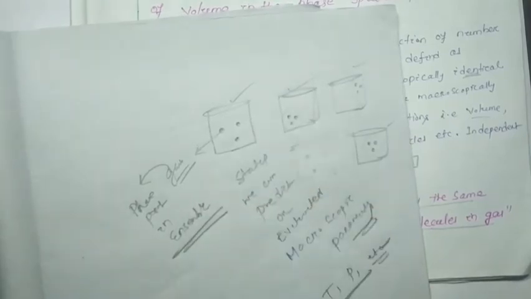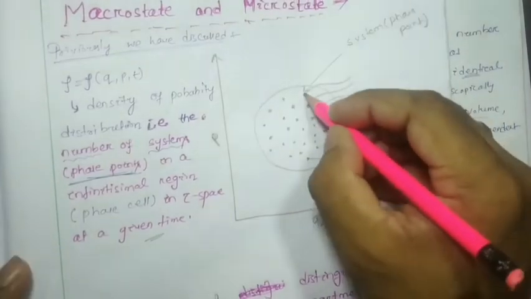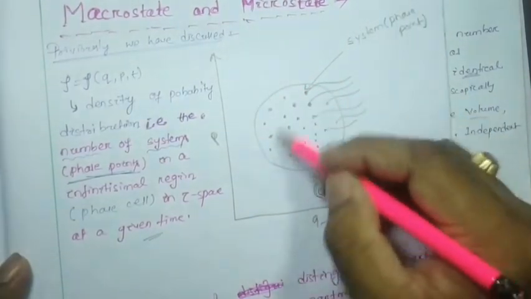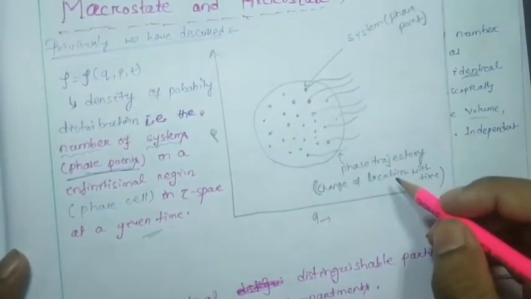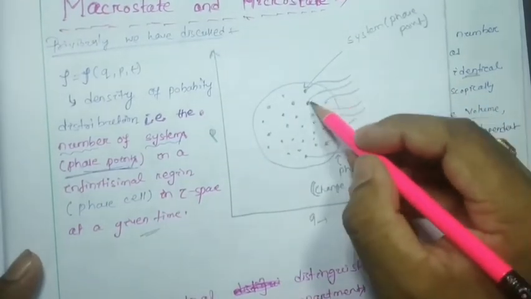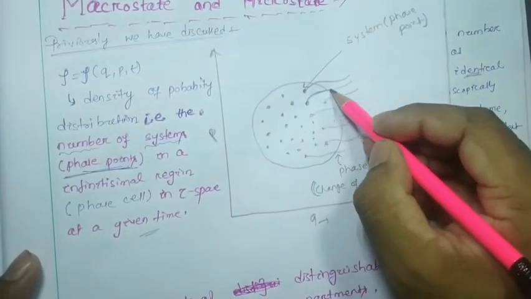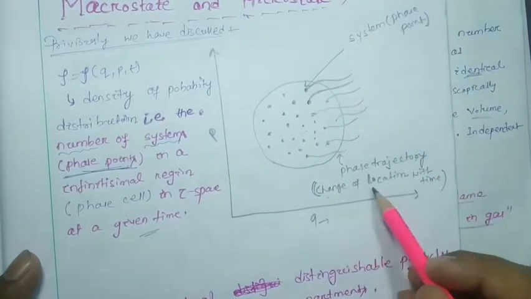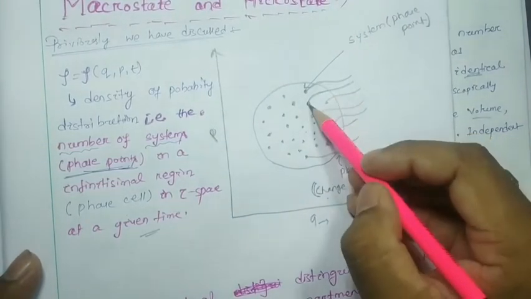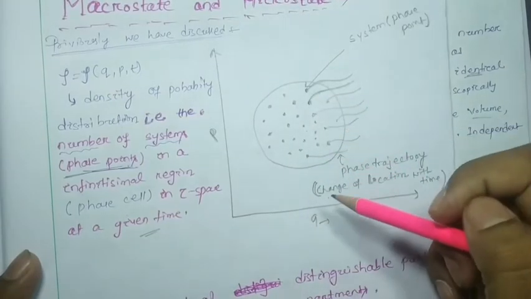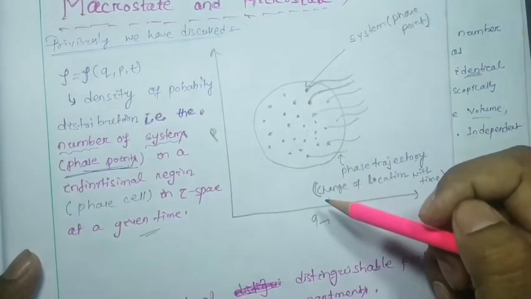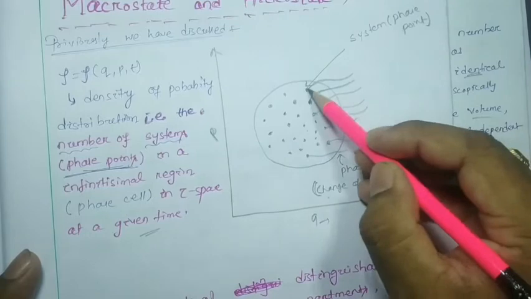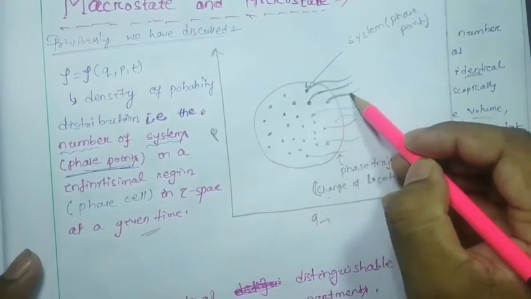So these are the phase points in the entire ensemble. But these phase points always change their location. Only for that we are getting the trajectory, no? These are the phase trajectory, or change of location with time. So these phase points always change their location with time. Only for that we are getting the phase trajectories.